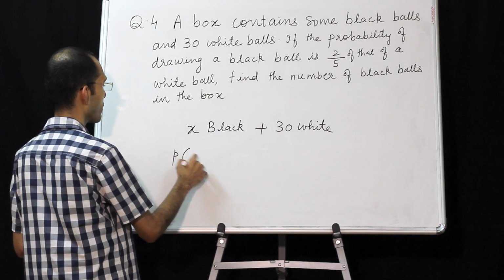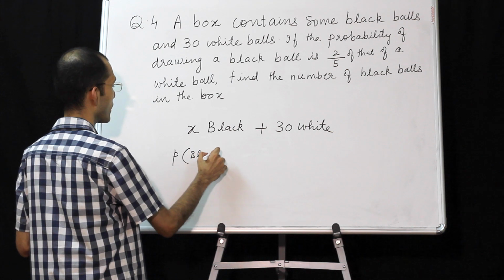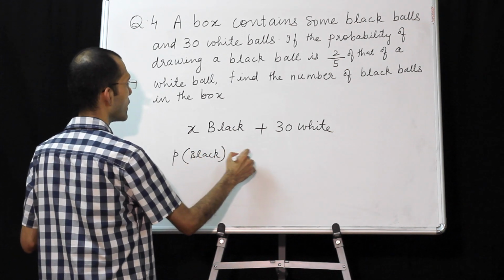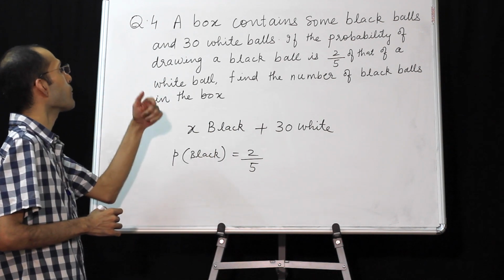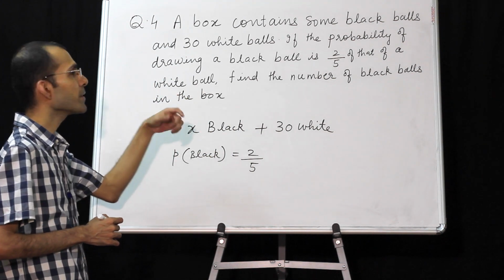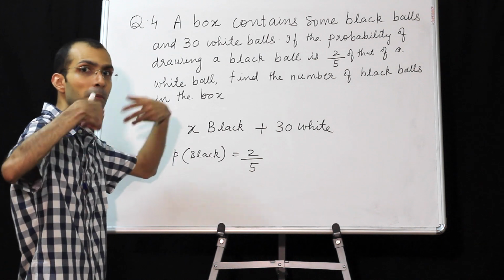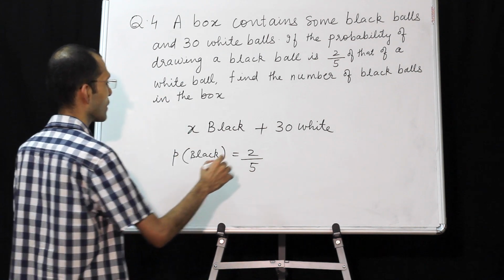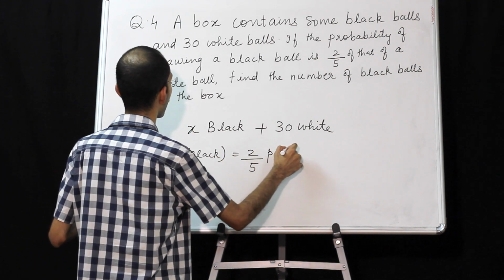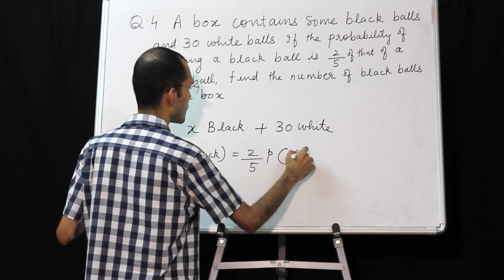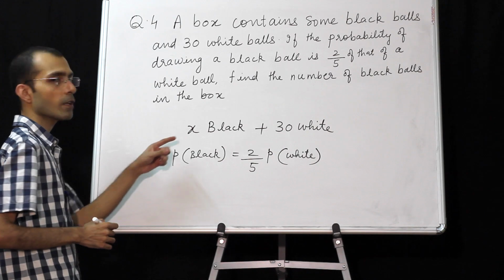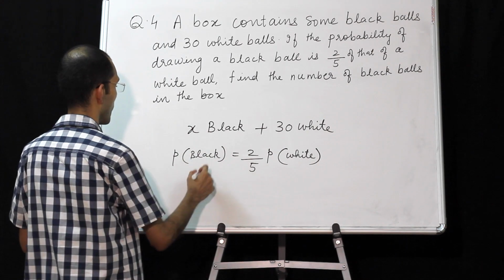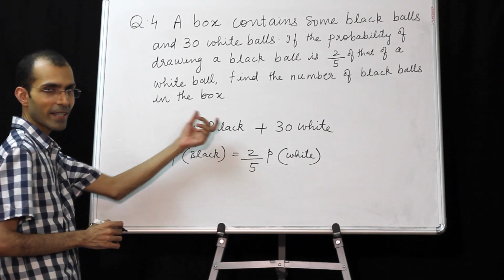So we will write P of black is 2/5 of that of a white ball. That means 2/5 of the probability of the white ball. So 2/5 of the probability of white. So probability of black ball: how many black balls are there?